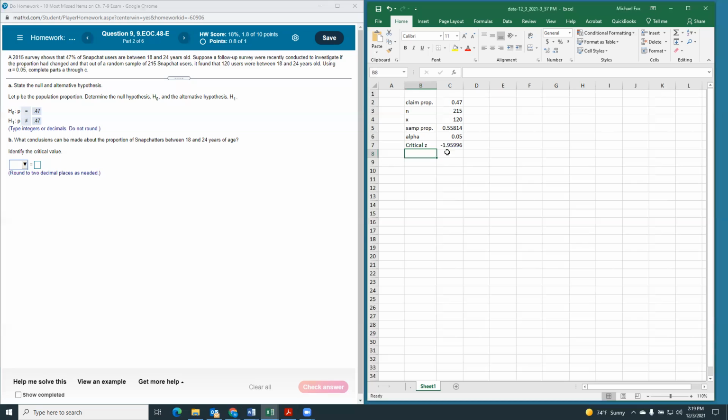So that gives us a negative. Remember, when we're two-tailed, it's plus or minus that. But I think the way it wants the answer put in here is as a positive. So in fact, I'm going to do this as an absolute value.